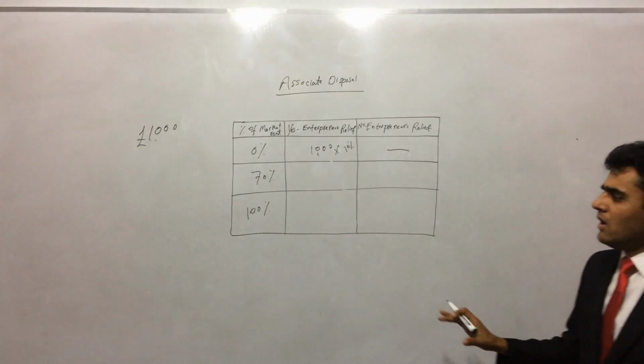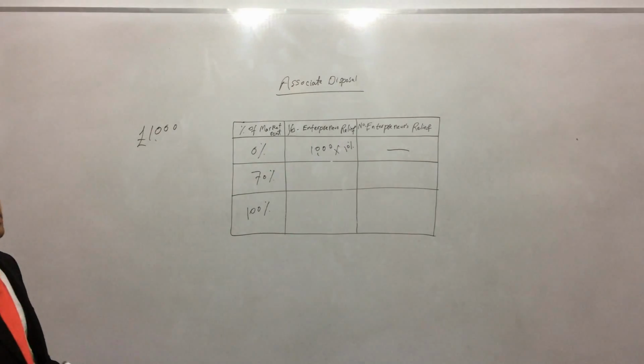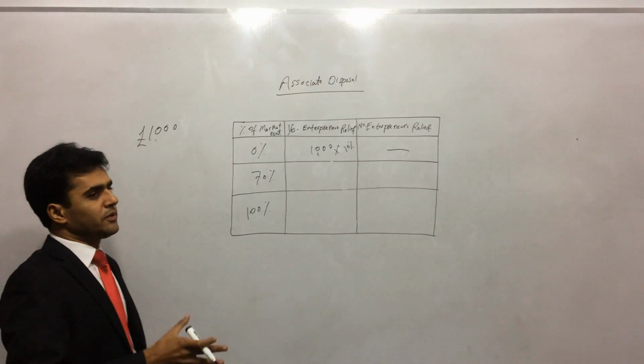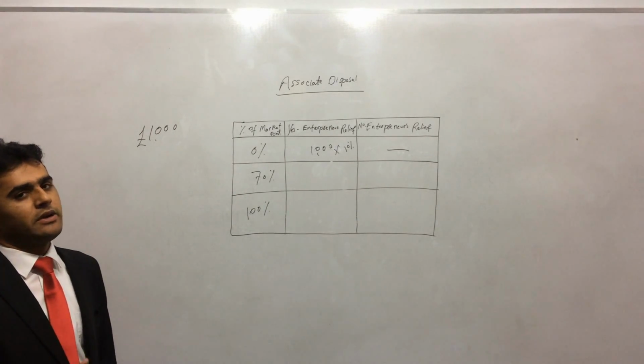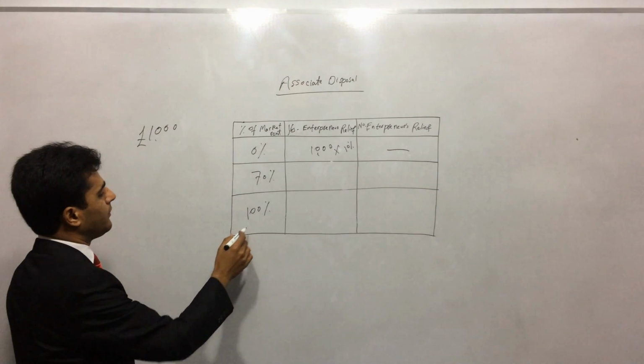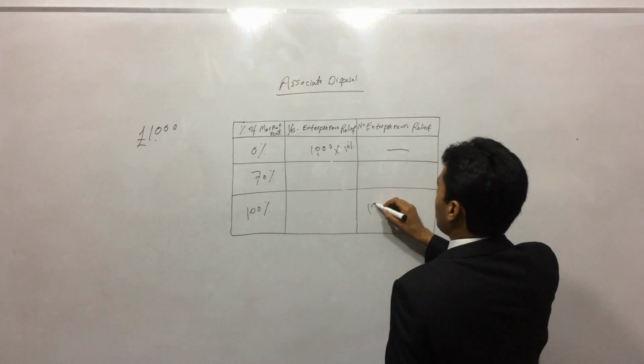Alright. Now if we come to the third one, he said I will charge the market rent. So I will charge 100% of market rent. Whatever you can get in the market, I will give you at that rate. So if he says 100% of market rent, then all amount will go into this column.